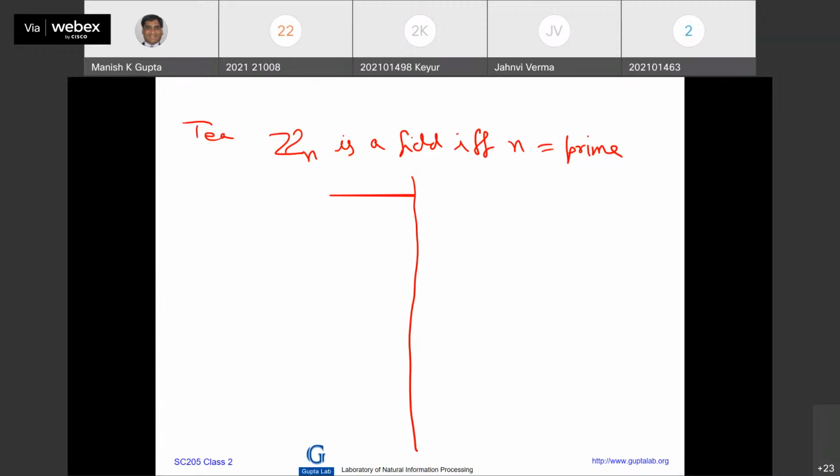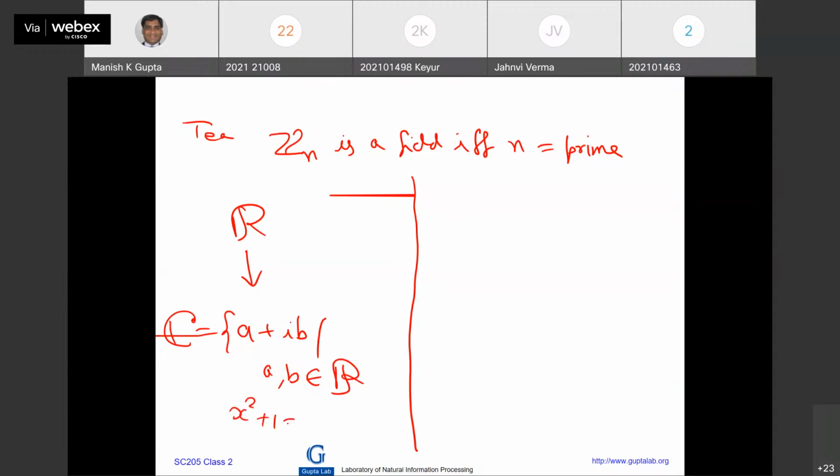If you recall that, we had real numbers. From real numbers, we constructed the field of complex numbers by a plus ib such that a and b are in reals, and i is the root of the equation x square plus 1 is equal to 0. So this equation has no root over reals. Its solution x equal to square root of minus 1 is in the complex, not in the reals, right? This is the technique you just master.